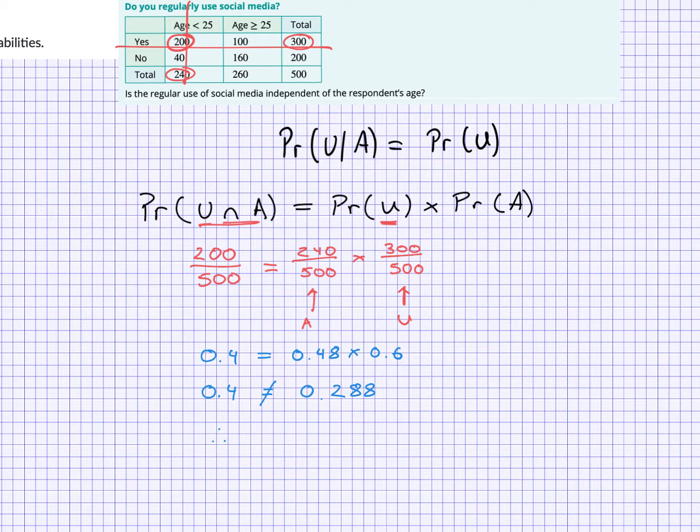Therefore, use is not independent. I don't know how to spell this. Independent on age. And if we think about it logically, that makes sense. Sorry, age will tell us people who use social media more. It's not irrelevant to the other piece of information, right? So that made sense. But we need to use the formula to show it using this idea here, all right?